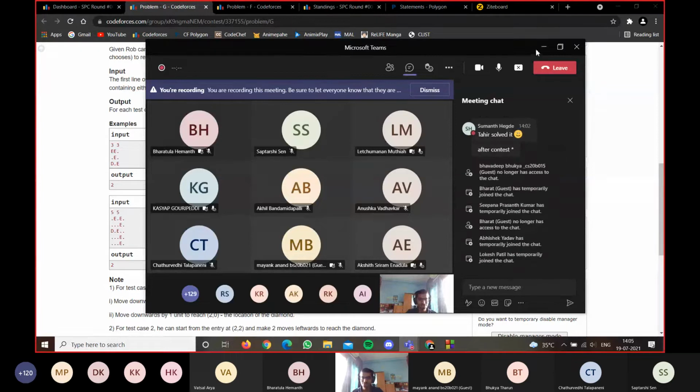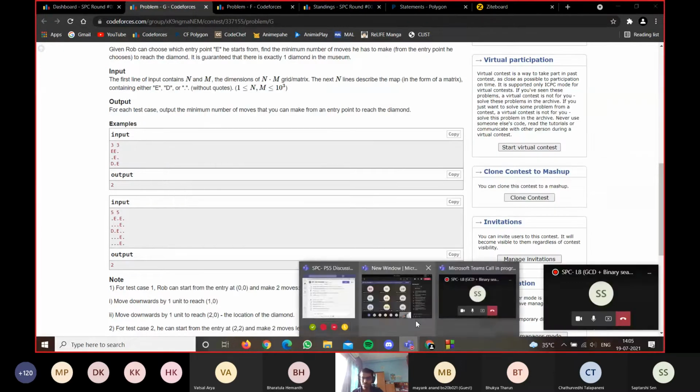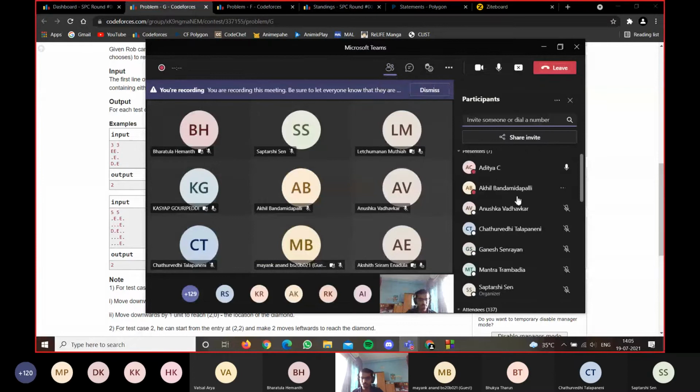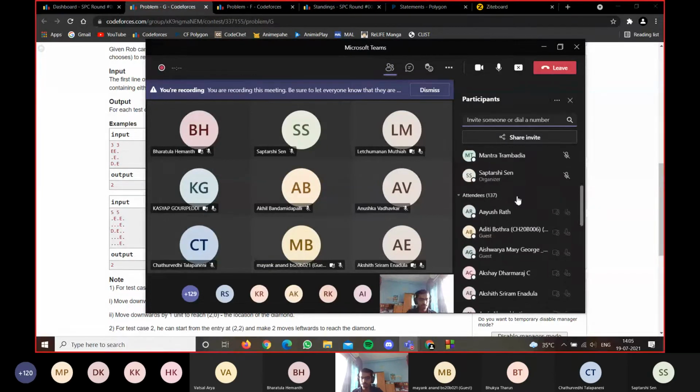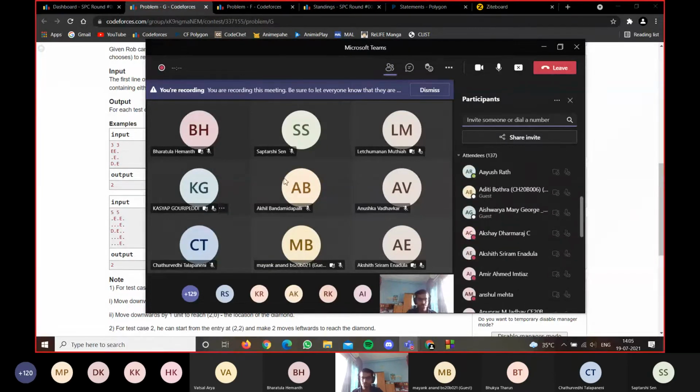So I guess there's no doubts on this problem, right? If you have doubts or you're not able to access chat, you can raise hand. You just have to iterate through the museum, and if there are entry points, find their distance from the diamond.